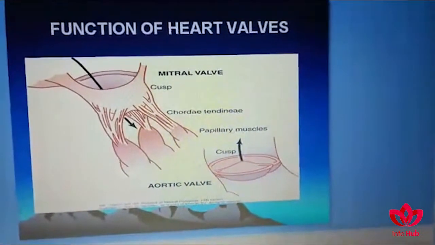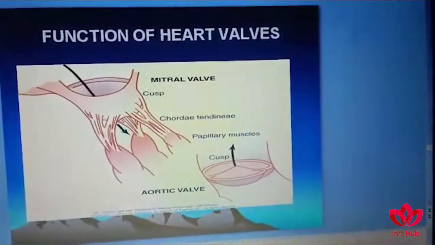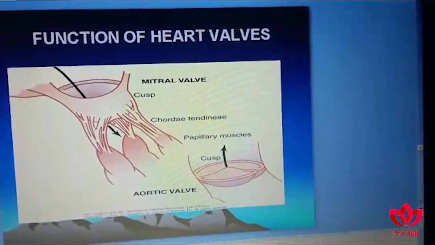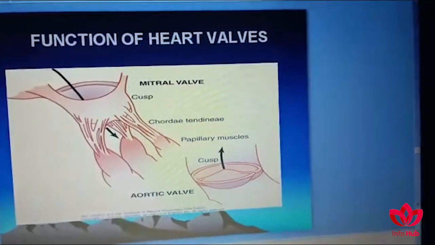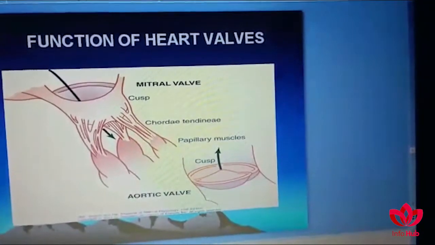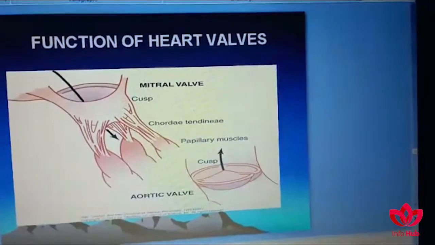So these are the valves which are present in the heart chambers. There are the mitral and tricuspid valves between the left and right atria and ventricles, and there are the aortic and pulmonary valves, which are present between the left ventricle and aorta, and the right ventricle and pulmonary artery.